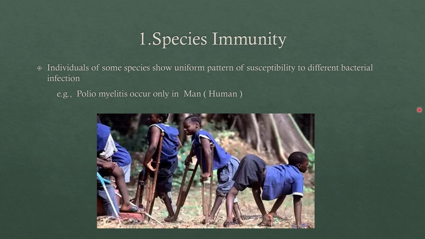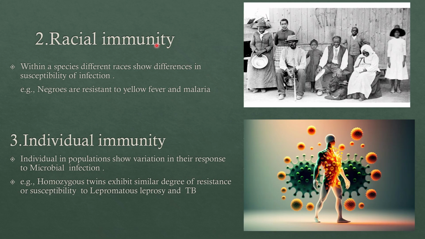The second type of immunity is racial immunity. Within the human species itself there are many races. Races are groups of people within the human population who share similar physical features like skin color, hair color, facial features, which are usually inherited.